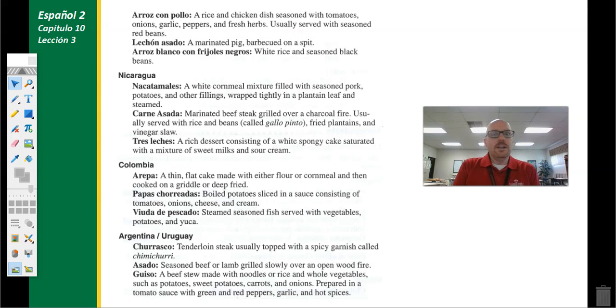Arroz con pollo is chicken and rice. Of course, everybody's had chicken and rice. We eat this pretty commonly in just about every culture, but there is a unique way that each country would make their own arroz con pollo.